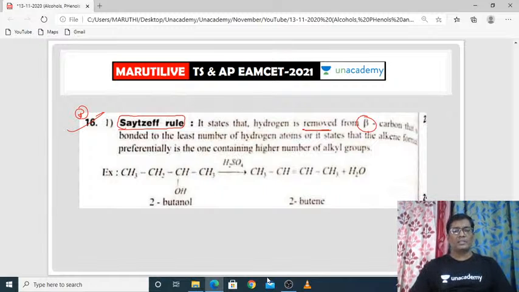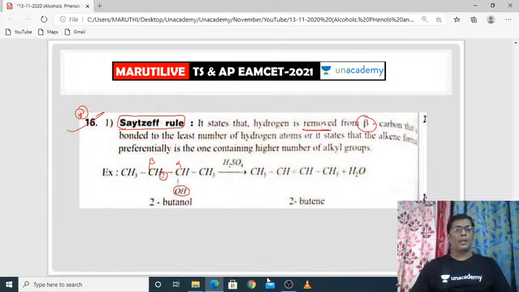Suppose you take this carbon, it has a functional group. The carbon on which the functional group is present is called the alpha carbon, and the adjacent carbon of the alpha is called beta. In the Saytzeff rule, what you need to remember is that the hydrogen is removed from the beta carbon. See here, it is a beta carbon from which the hydrogen will be removed.